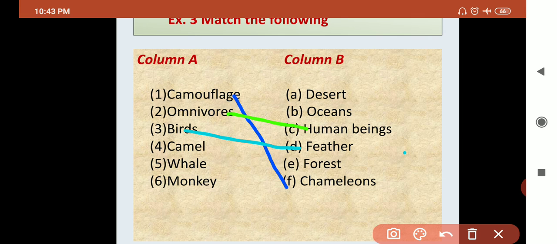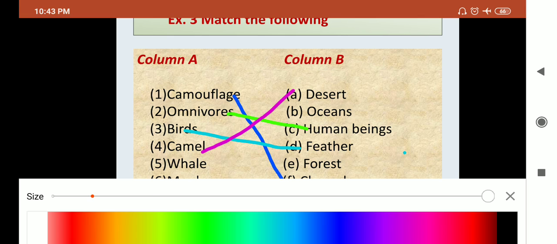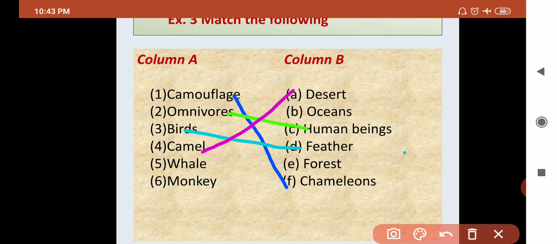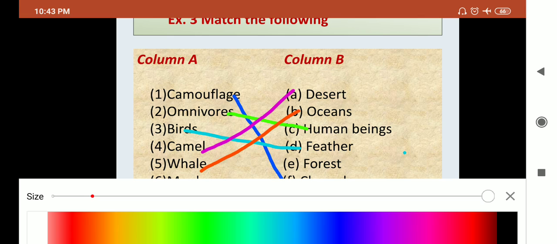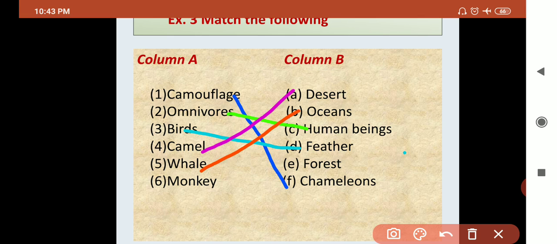Then next, camel. Where do camels live? See, yes, desert. So desert is the correct answer. Next is whale. Two options are left. Whale, yes, matches with ocean. Whales are found in oceans. Very good. Then the last one, monkey.